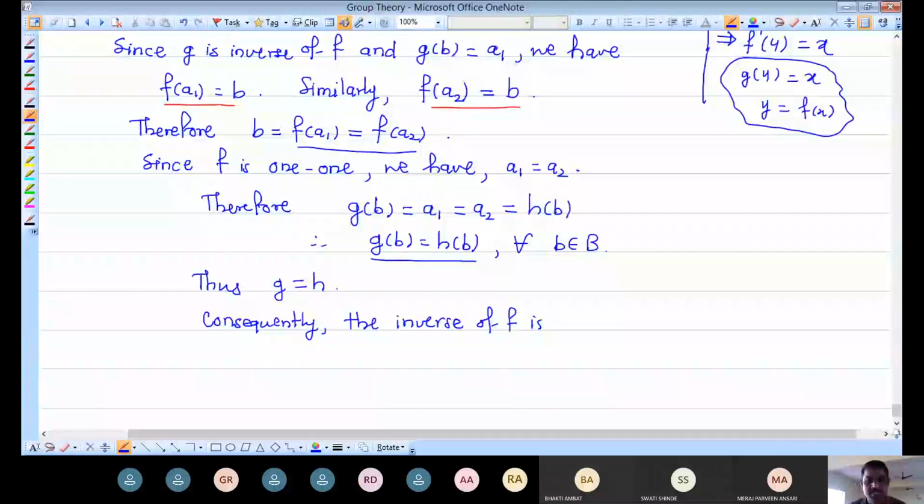g and h are same. म्हणजे तुम्ही किती इन्व्हर्स तुम्ही assume करा f साठी, ते तुम्हाला शेवटी सारखेच दिसतील. That means the inverse of f is nothing but always unique.